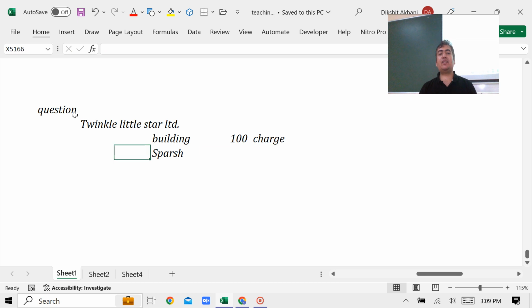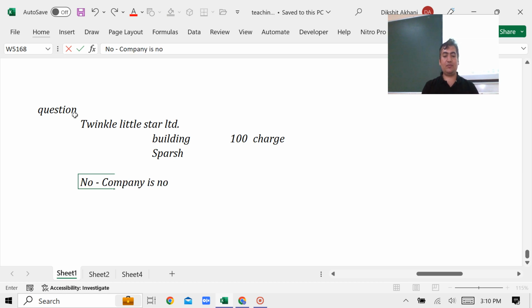So Sparsh files a case against Twinkle Little Star Limited saying it's a fraud and he wants compensation. It was your duty to tell me that a charge was created. If you would have done this, I wouldn't have bought it. So that's my question. You tell me, whether the company is liable under this provision or not. What do you think? Yes or no? The right answer to this question is no.